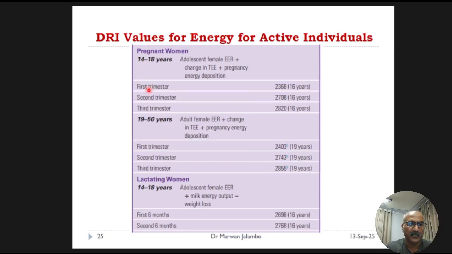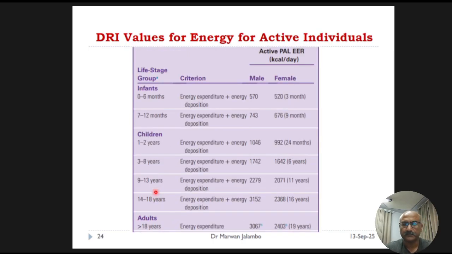And for pregnant women, the first trimester, the second trimester, the third trimester, and adults from 19 to 50 years, and also lactating women, and so on.